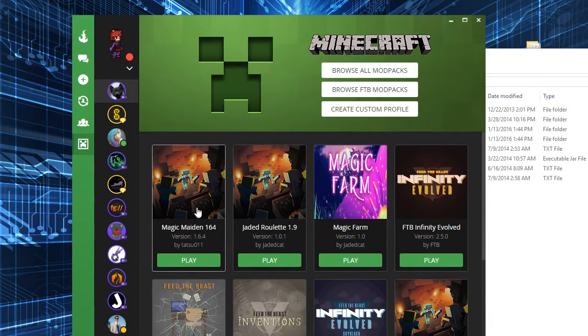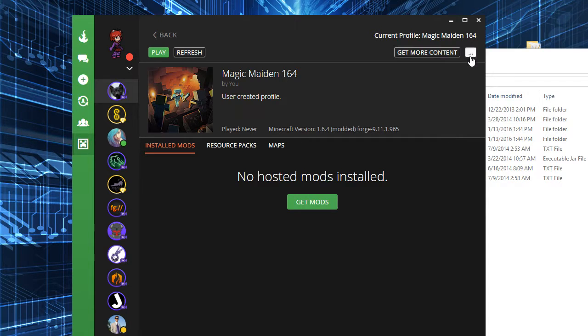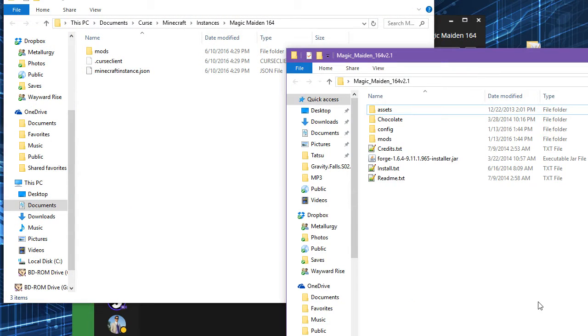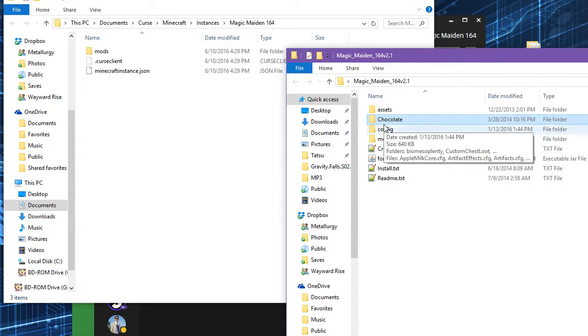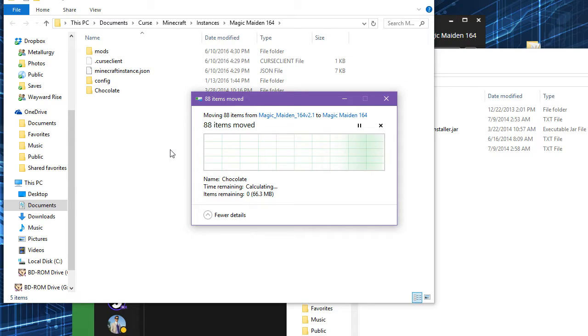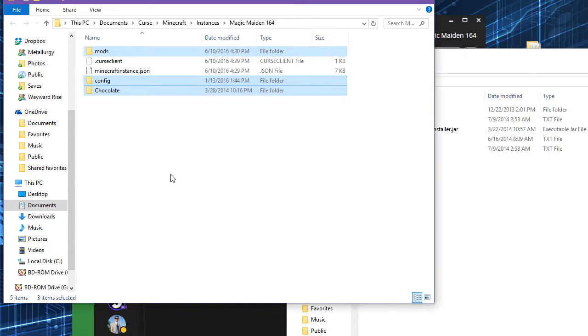And then click on it. Open folder. And we're going to take chocolate, config, and mods. All of these, and we're going to drop them in here. That takes care of that.